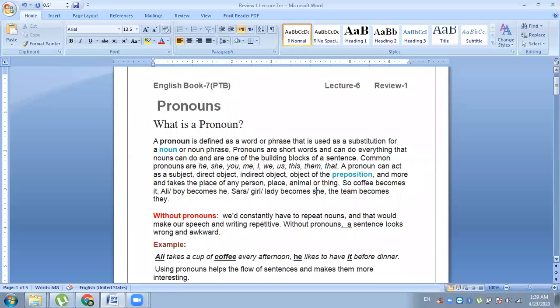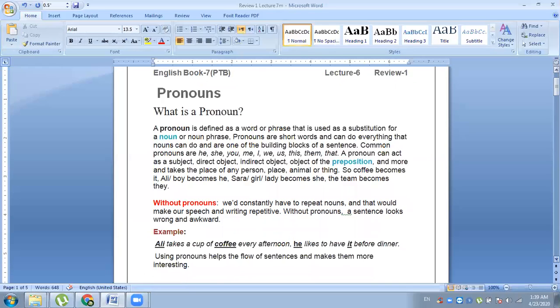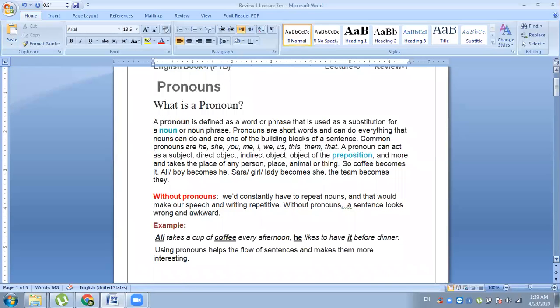There is an example: Ali takes a cup of coffee every afternoon. This is the one sentence. We underline the words Ali and coffee, and in the second sentence, he likes to have it before dinner. Here we use he in place of Ali and it in place of the coffee. So it avoids the repetition. It saves us from the use of alliteration. It saves us from the use of boring sentences.